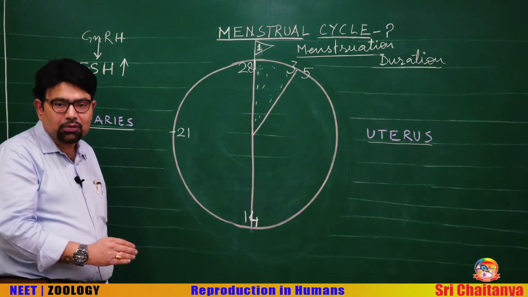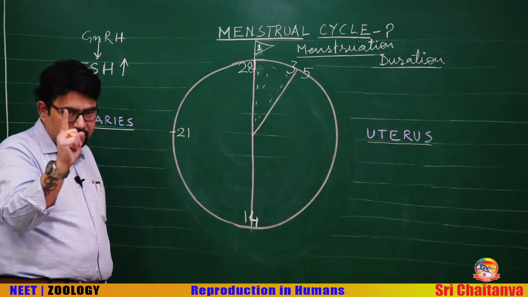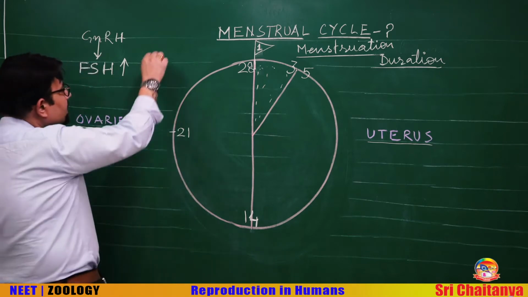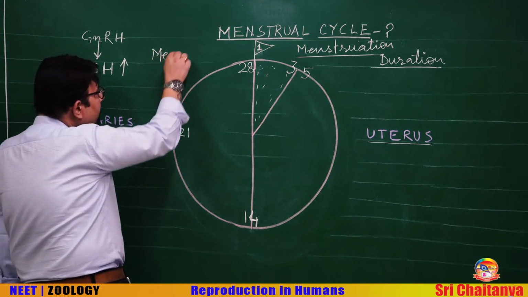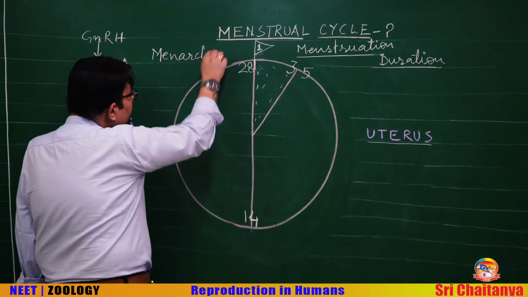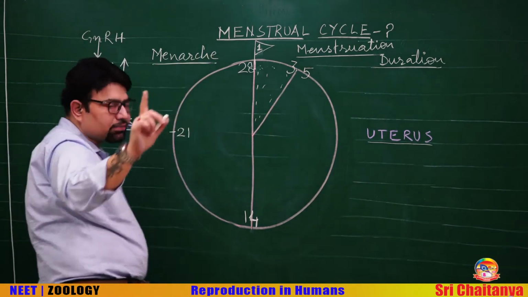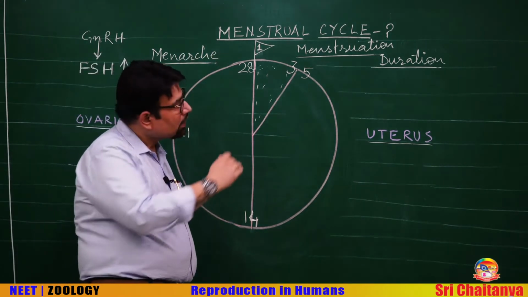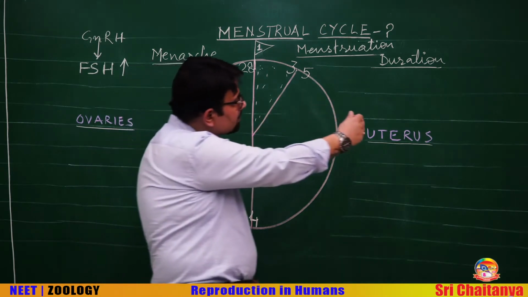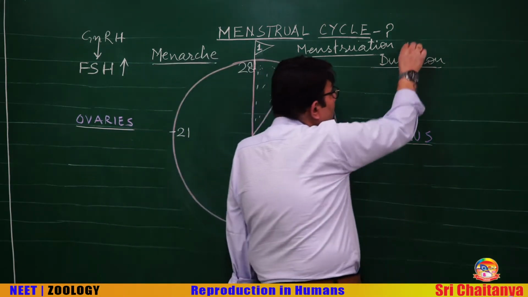Menstruation begins at puberty, and the first menstruation is known as menarche. A very, very important term, menarche. Menarche is the first menstruation. It continues till the menopause.